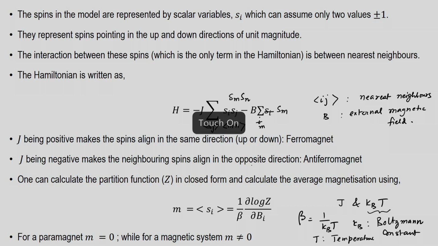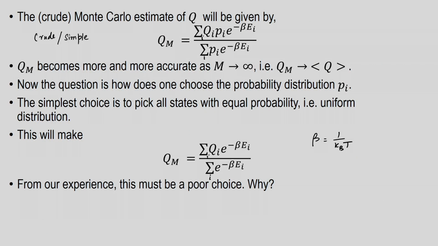So, with a uniform distribution, we have an expression for QM which looks simple, but of course, we know from our experience that this must be a poor choice, because you are giving equal weight to all states, whereas all states are not really involved in this sum.